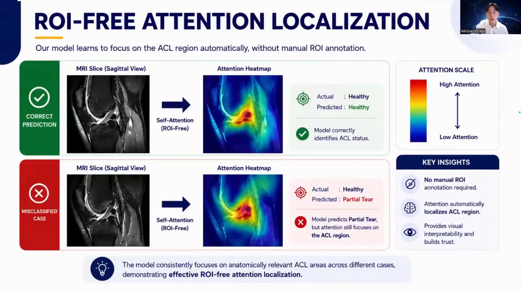One of our key contributions is ROI-free localization. By using patch-based self-attention, the model autonomously learns where the ACL is located. In this visualization, you can see that even in a misclassified case, the high attention area represented by the red heat map is correctly centered on the ACL region. This provides visual interpretability, allowing clinicians to trust the model's decision-making process.